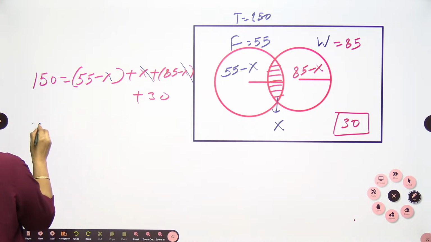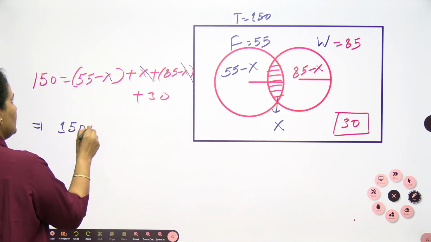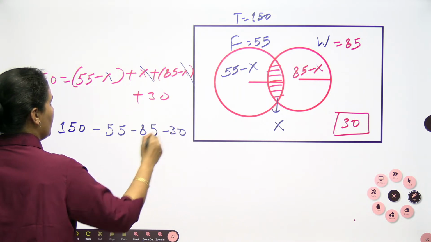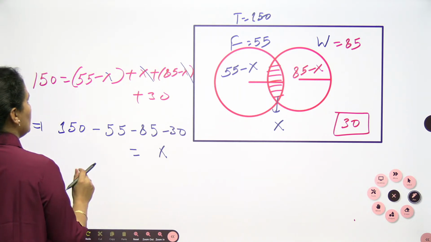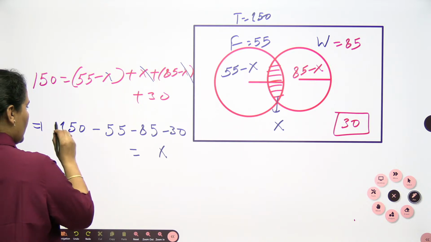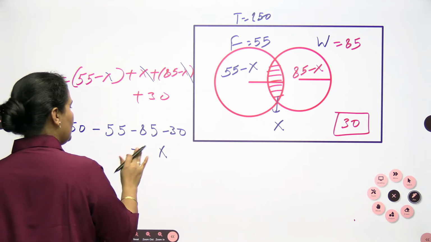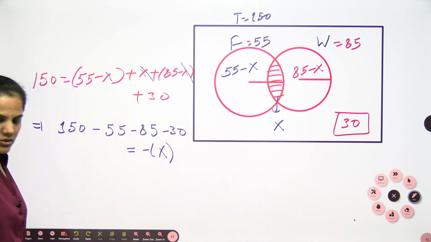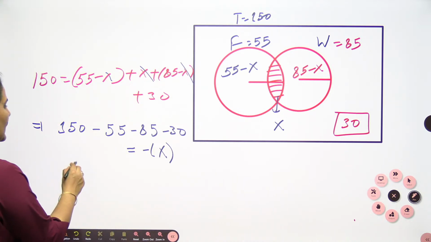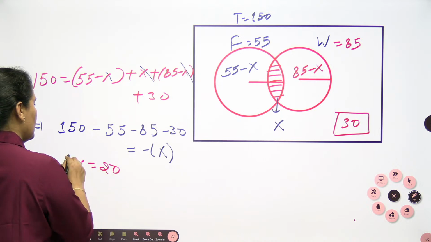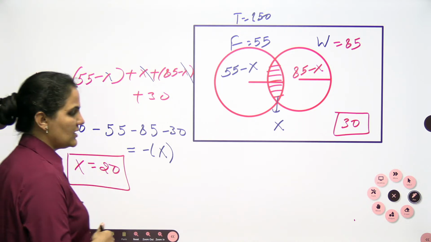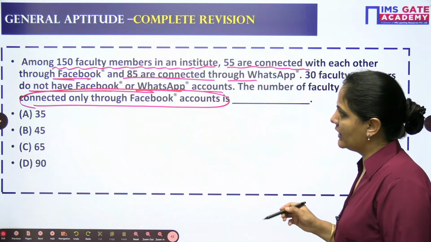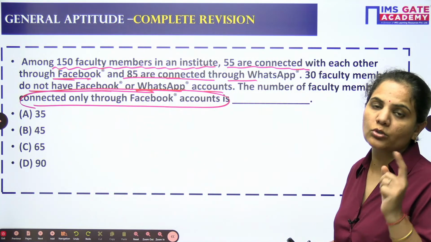X and X will be gone when you solve 150 minus 55 minus 85 minus 30 is equal to X. It will be a negative value, so when you solve, it will be positive on both sides. In this case, the value of X you will get is 20.